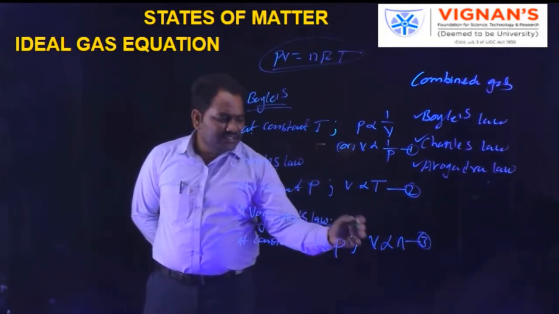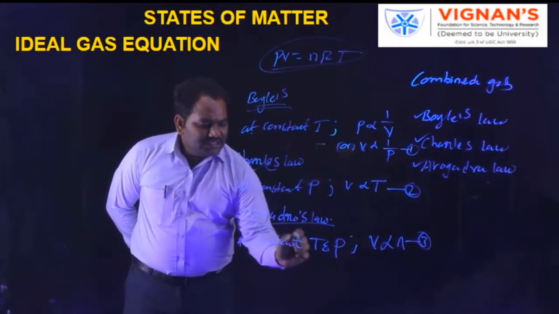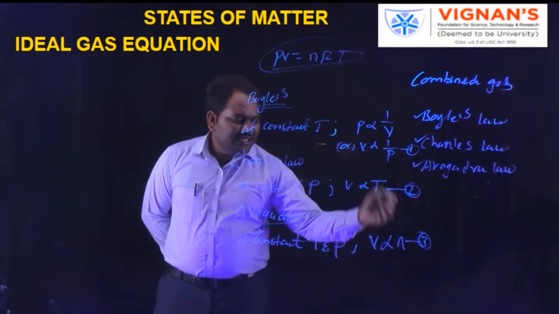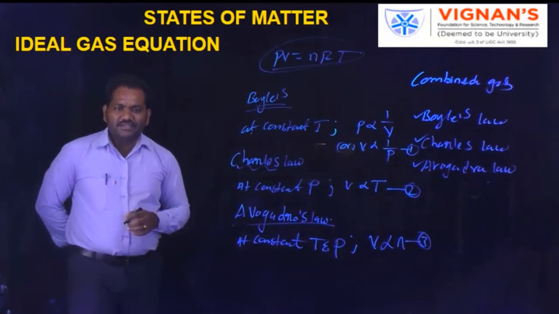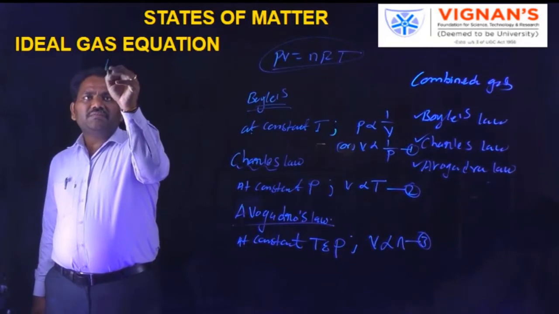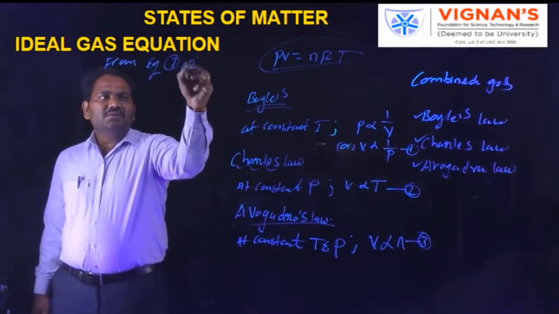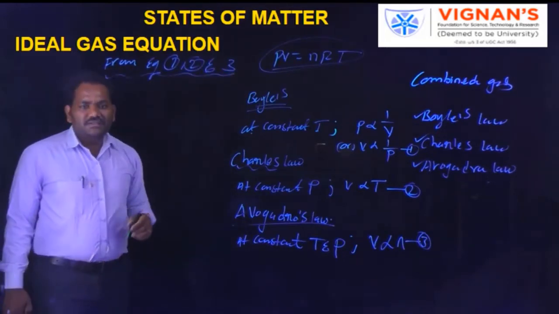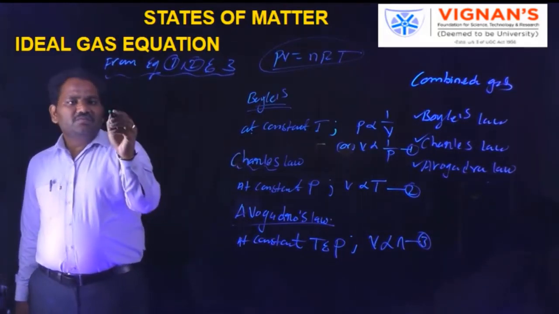The volume of gas, according to Avogadro's law, at constant temperature and pressure, is directly proportional to the number of particles. So from equations 1, 2 and 3, we can simply write like this: V is proportional to NT by